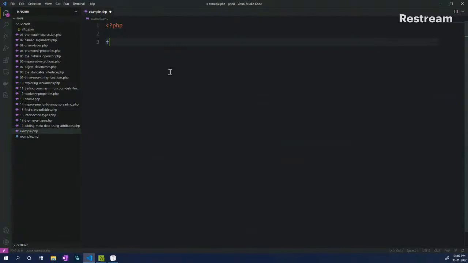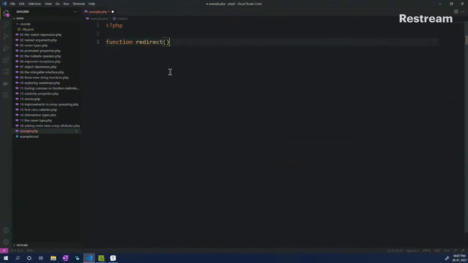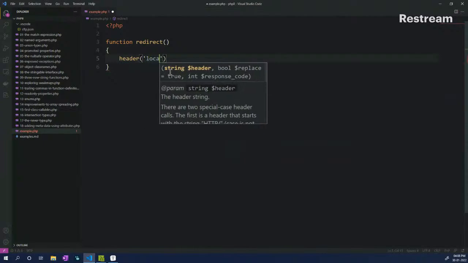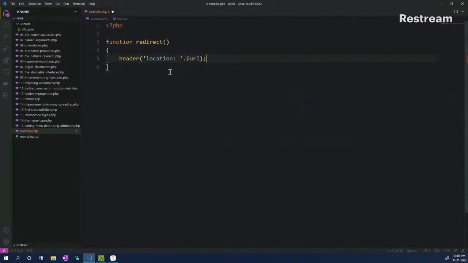Let's say you have a function called redirect. What it does is take in a header for, let's say, the location, and then we pass in the URL, which it accepts as a string.